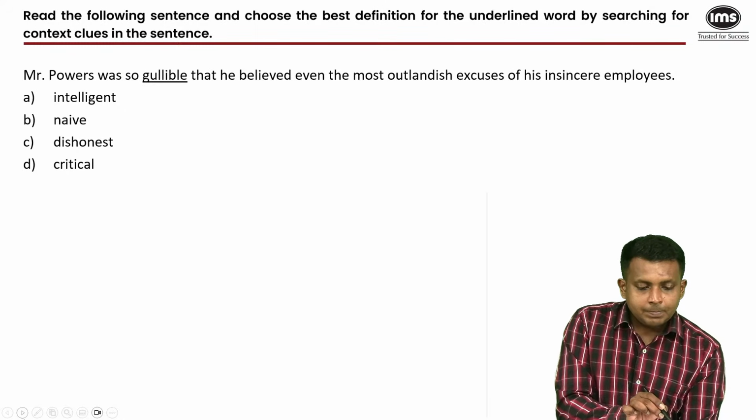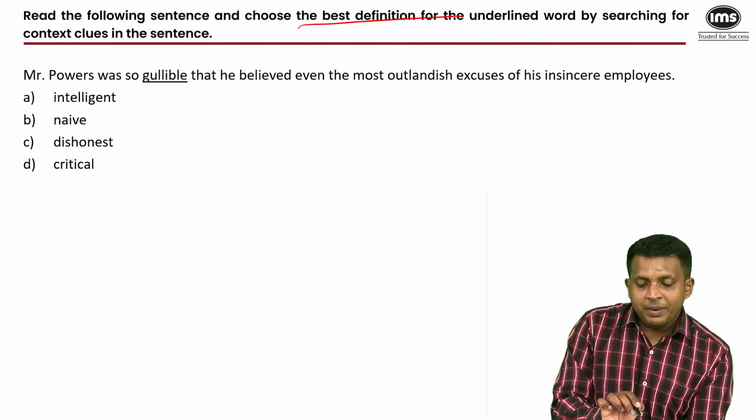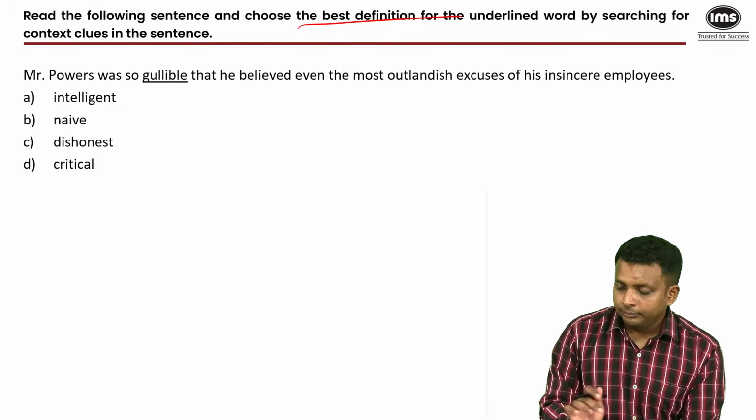Next, give me the synonym or the best definition of the word gullible.